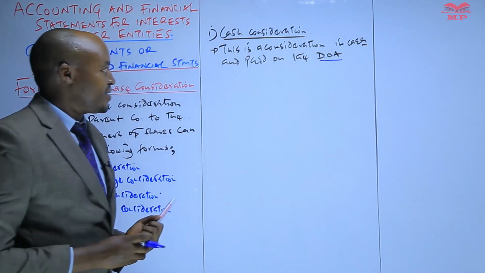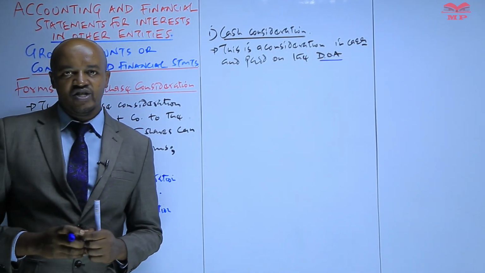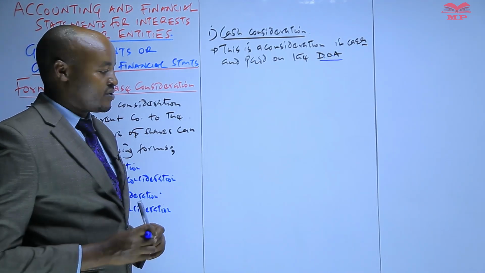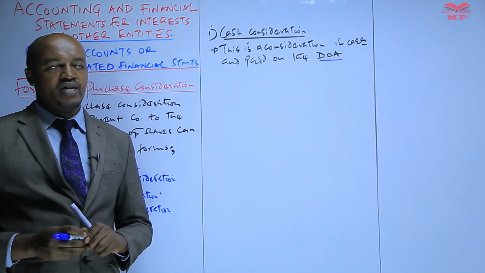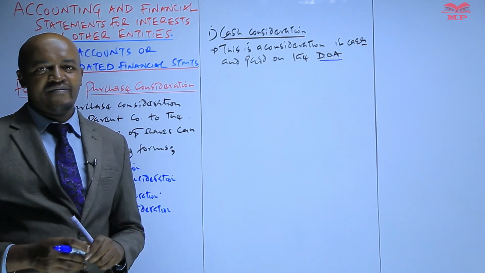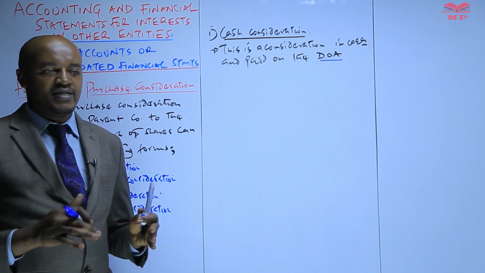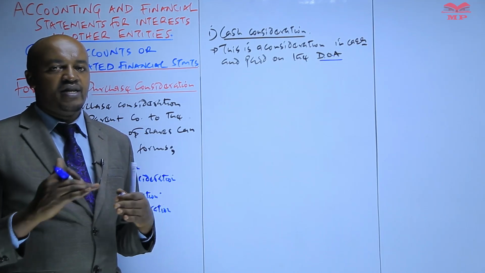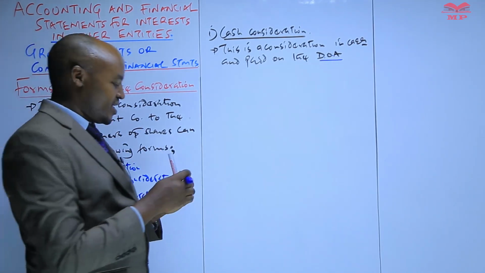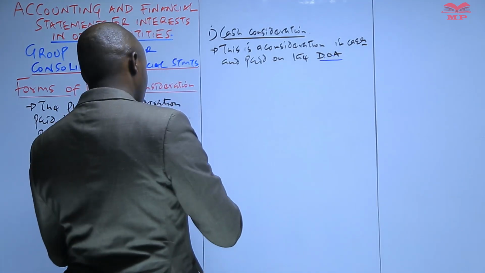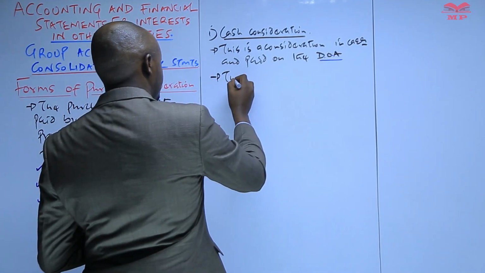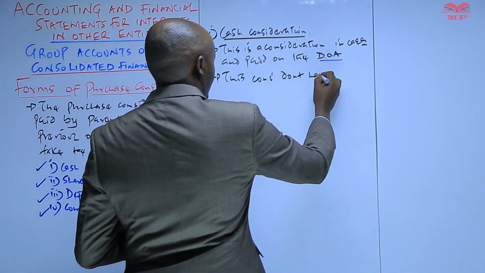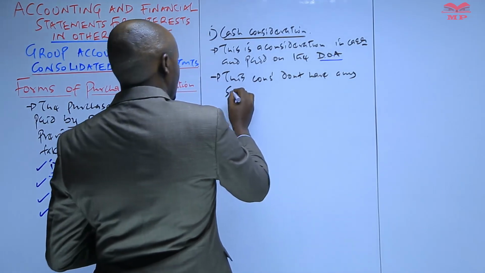In case the parent company pays the previous owner of the shares in cash, and that cash is paid on the date of acquisition, then when it comes to the computation of goodwill, this cash consideration does not have any special treatment. Basically, that means the cash consideration is used the way it is given in the computation of goodwill. So this consideration does not have any special treatment.